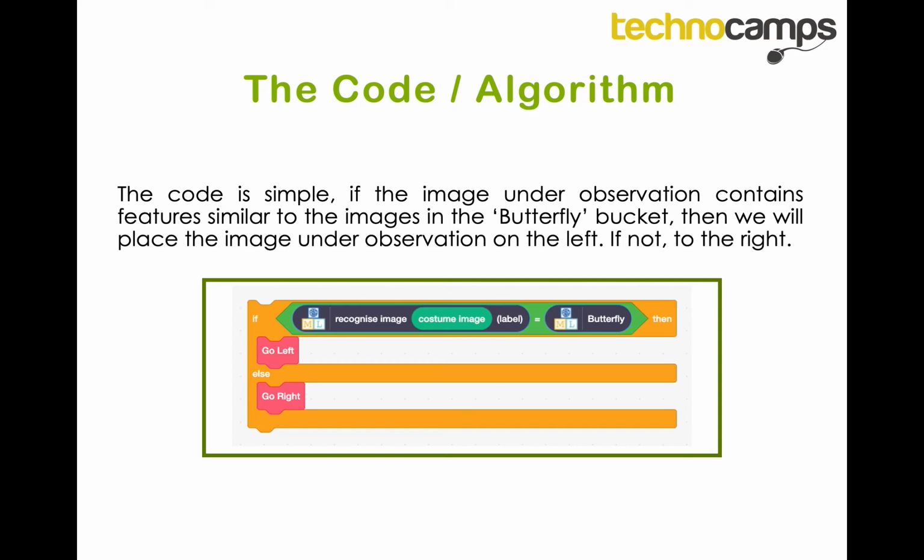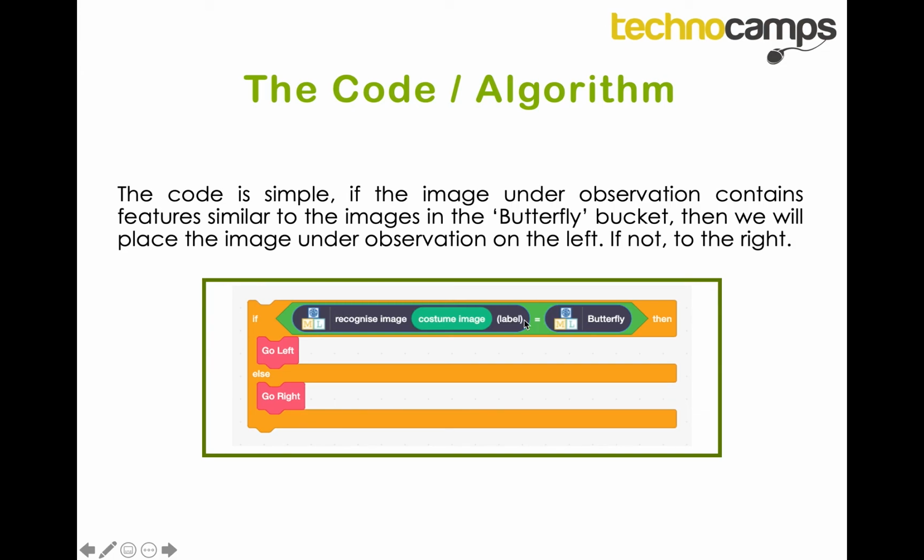Once we've done that, we write code so that if the image that we're showing the computer has similar patterns or features as a butterfly, then we want to place it on the left hand side or a left pile.